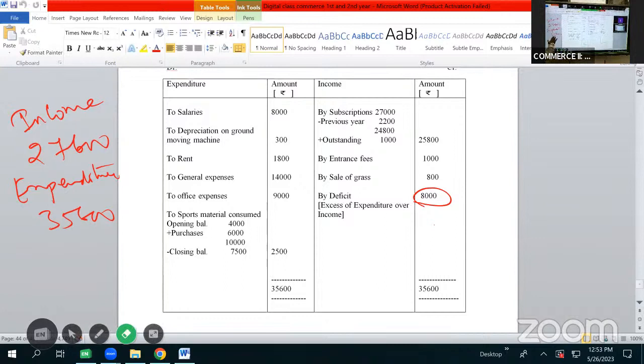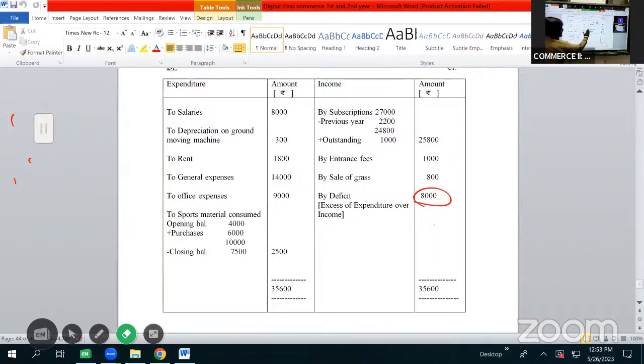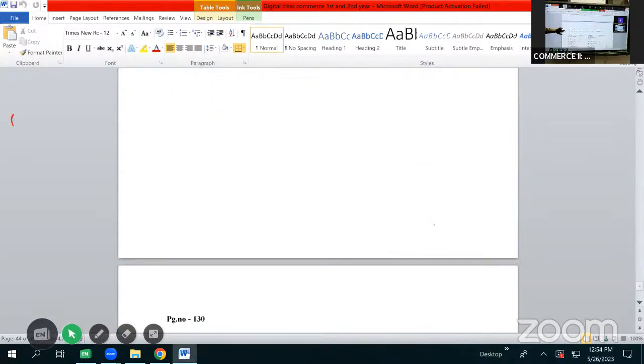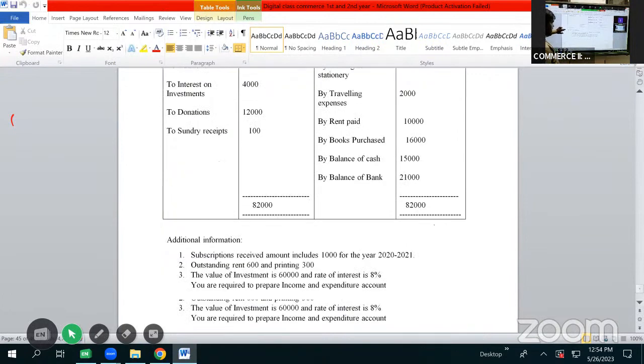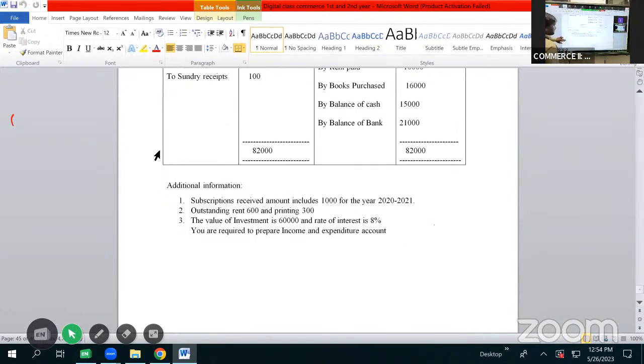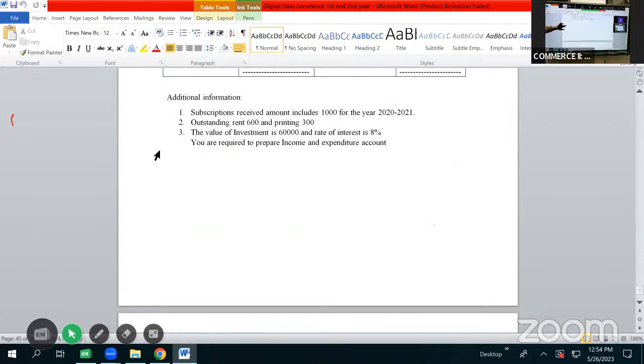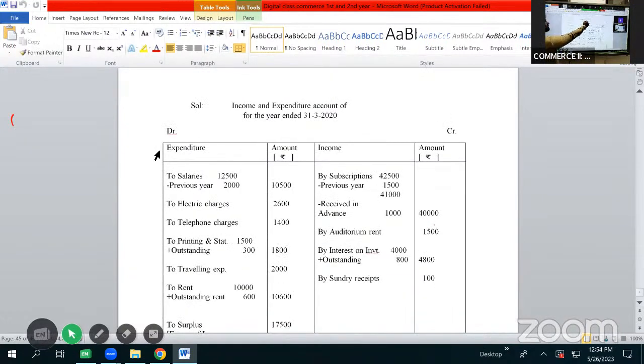Continuing with the session and the last problem for the topic, income and expenditure. Page number 130, question number 10. The following is the receipt and payment account for the year ended 31st March 2020, provided with some additional information. Subscriptions received include 1,000 for previous year, outstanding rent, printing, and value of investment. So here the heading will be taken as income and expenditure account for the year ended 31st March 2020. The format will be expenditure amount rupees, income amount rupees.